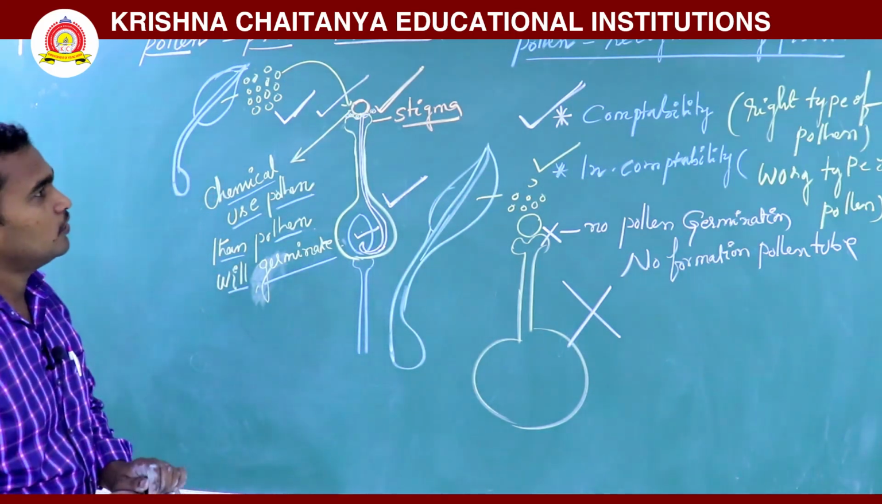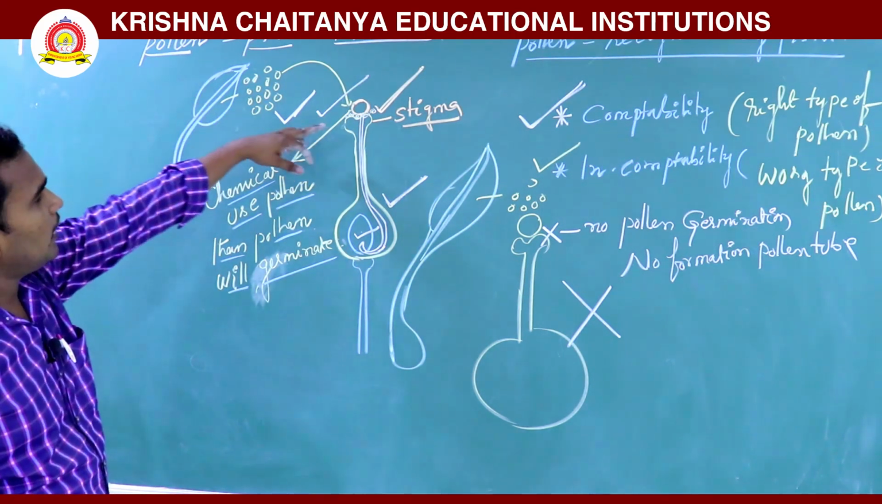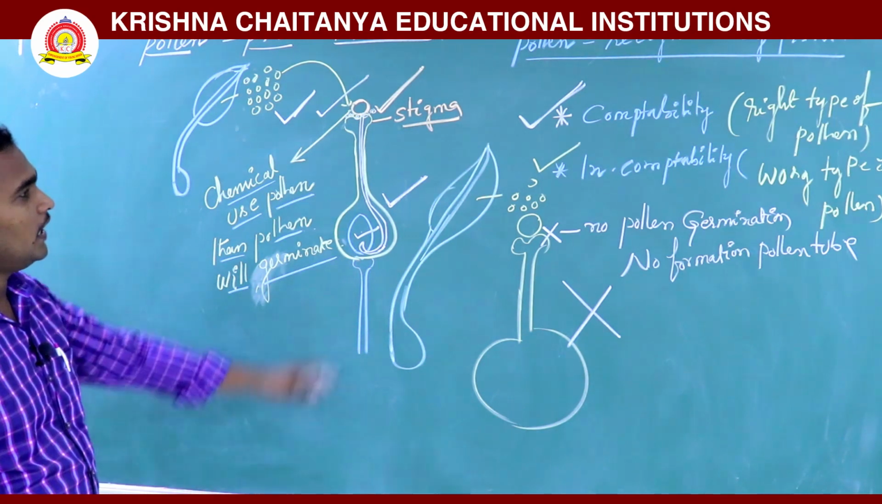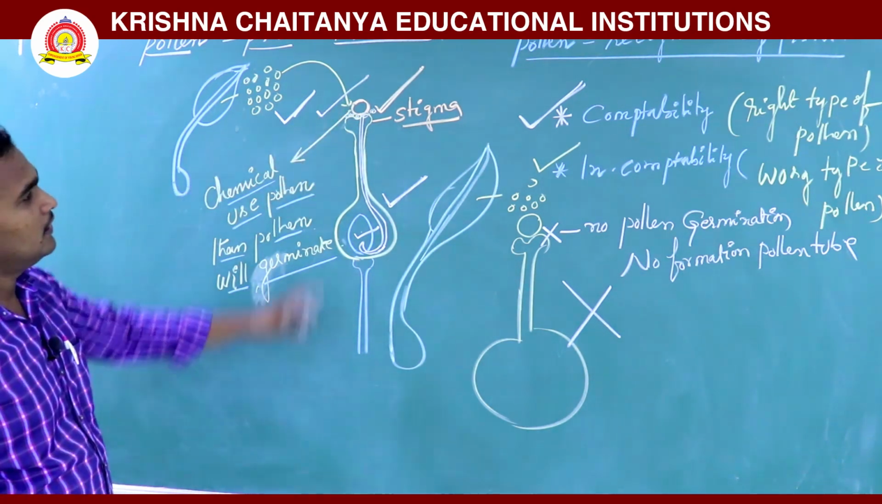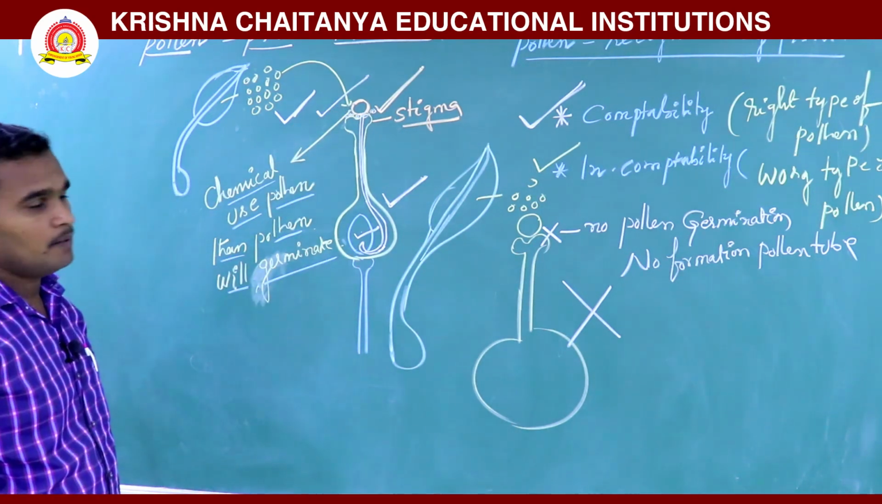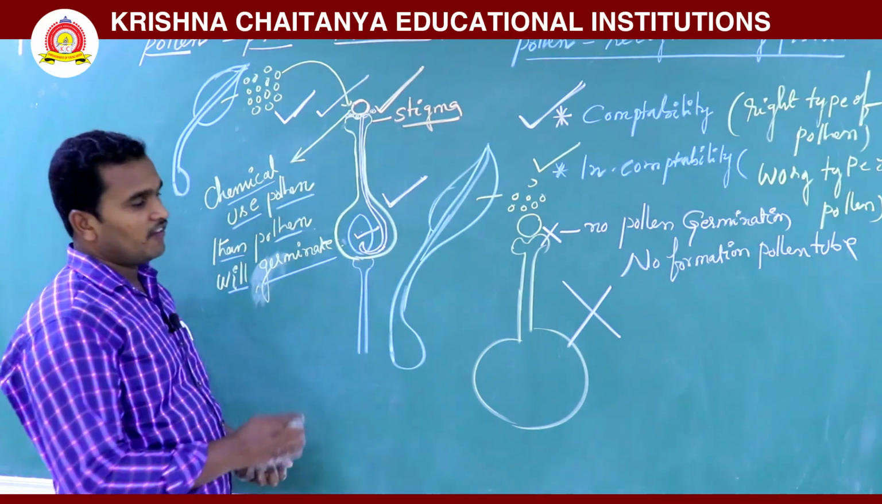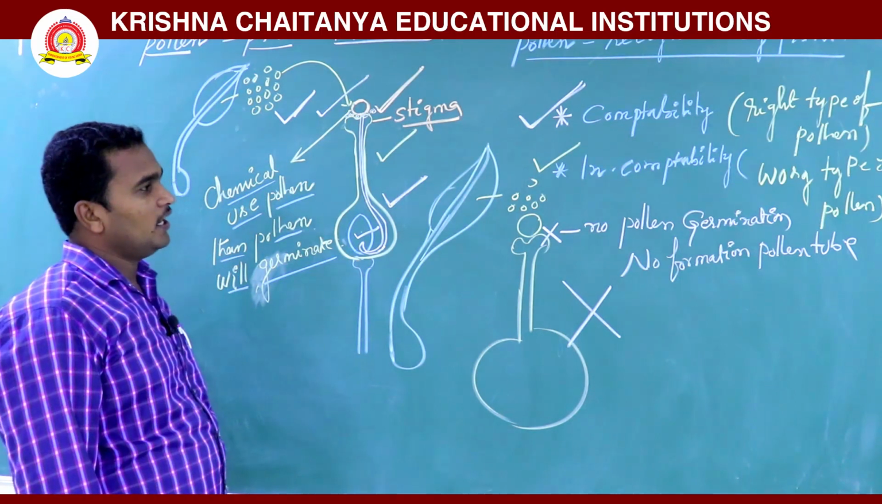Okay, so this is understood now, everyone. One is pollen pistil interaction. The pollen is falling on the stigma. Then the pollen is accepted. Then the tube passes through the stylar tissue and reaches the embryo sac. So in the embryo sac fertilization takes place. This is called compatibility.